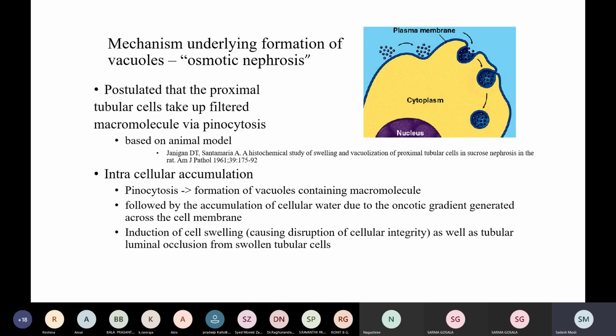So the sucrose is taken up by the proximal tubular cells by a process called pinocytosis, and this causes formation of vacuoles containing macromolecules, which causes accumulation of cellular water due to the oncotic gradient generated across the cell membrane, which induces swelling of the cell and then causes tubular luminal occlusion from the swollen tubular cells.